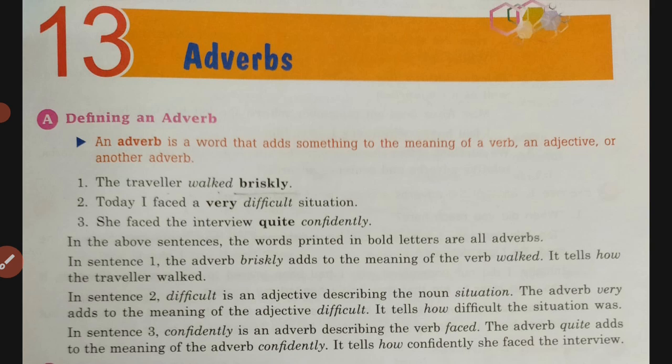Then see the other example. Today I faced a very difficult situation. So here in this sentence, children, situation is a noun. Difficult situation, difficult word is adding something to the noun, so it is an adjective. Very difficult, very is adding something to an adjective, difficult. So, very is an adverb.